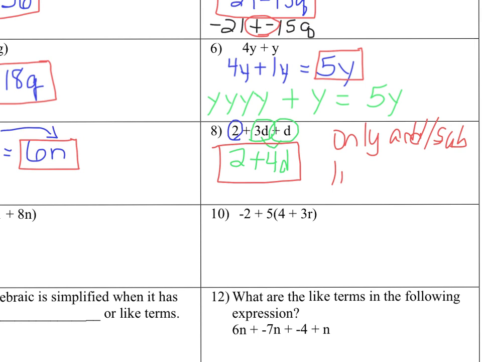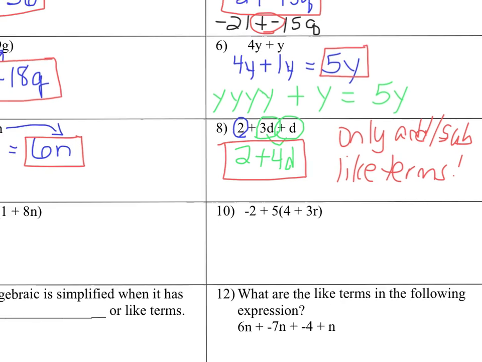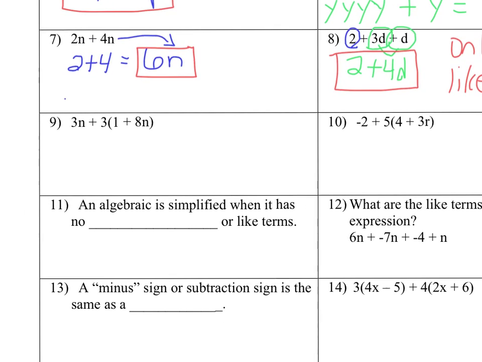You can see I haven't been taking care of my iPad, so that's why it's hard for me to write on these. Anyway, let's move up here. Now this one you have parentheses and like terms. So we're going to have to deal with both of these, but first let's take care of the parentheses, and then we'll worry about the like terms.